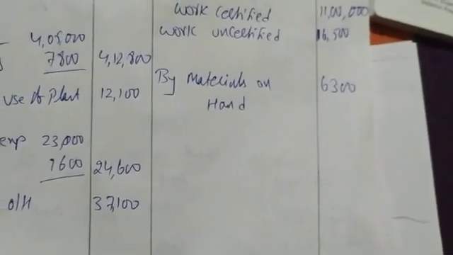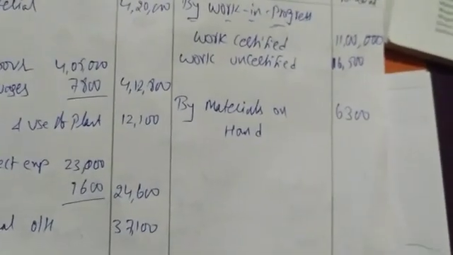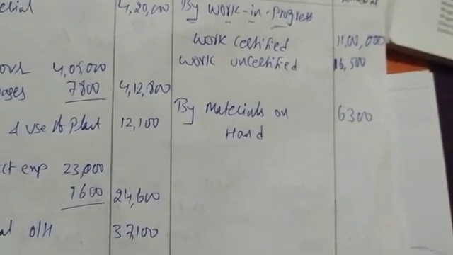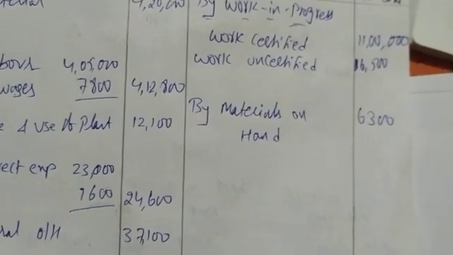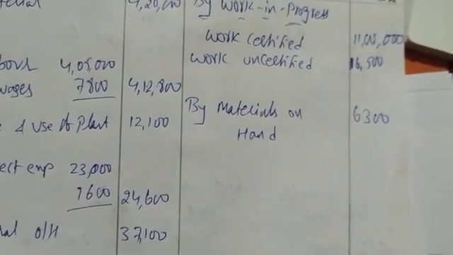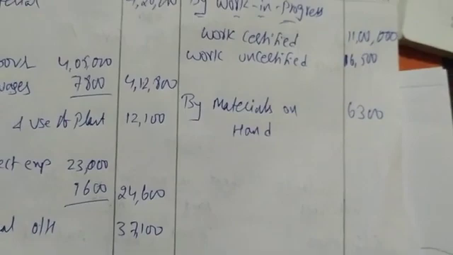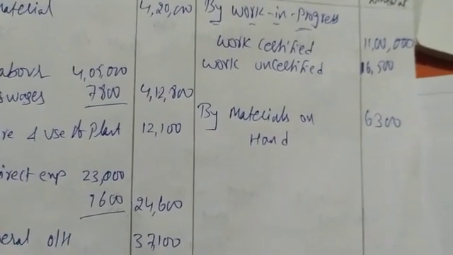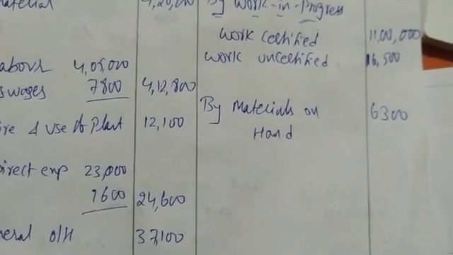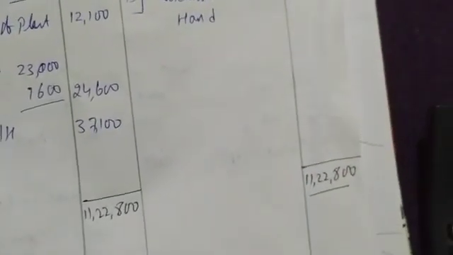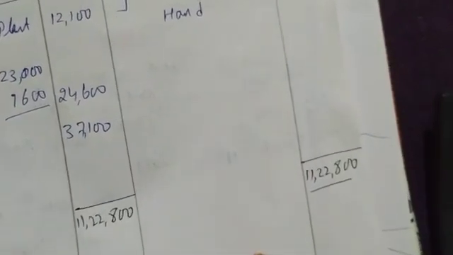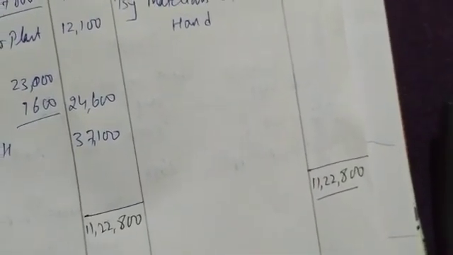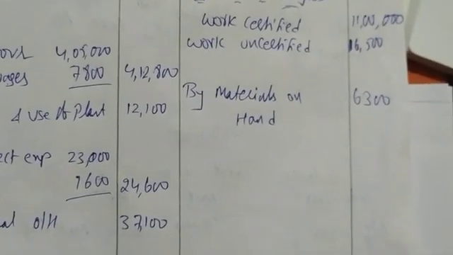Then we deduct from 11 lakh 22,800: minus 4 lakh 20 material, minus 4 lakh 12,800 wages, minus plant 12,100, minus 24,600 direct expenses, minus 37,100 general overheads. So we are getting 2,16,200.